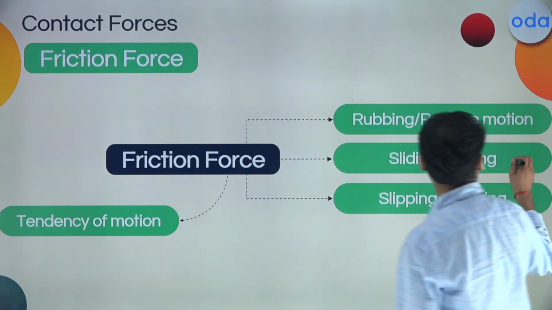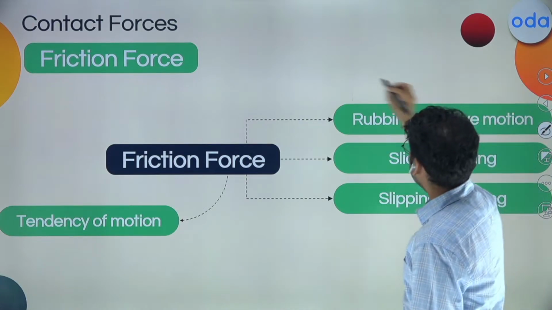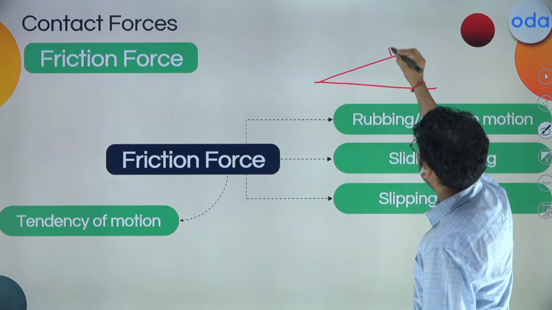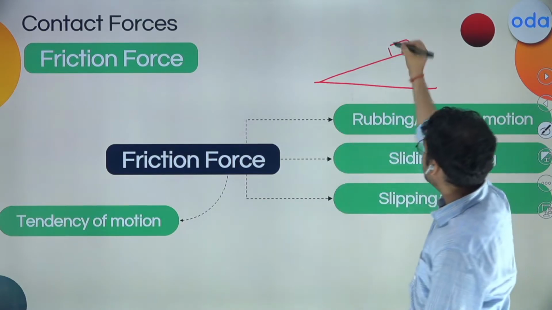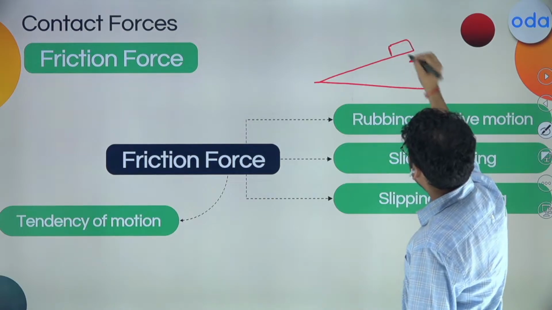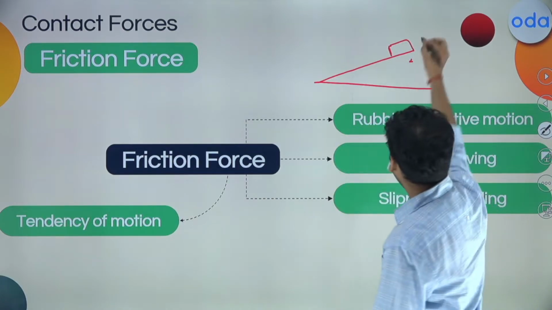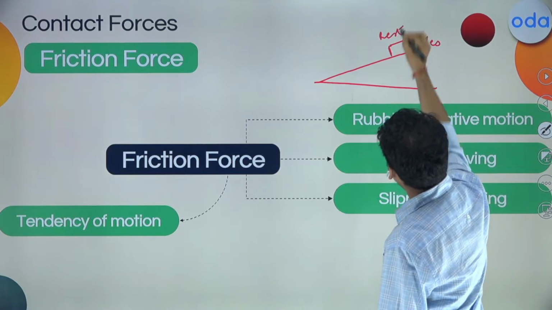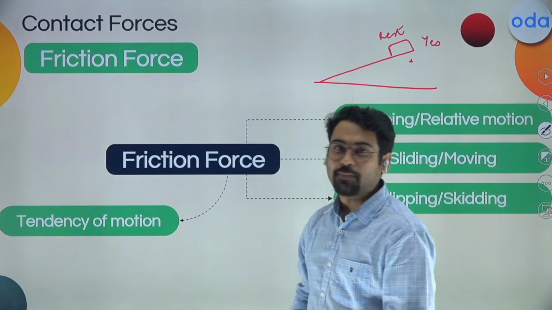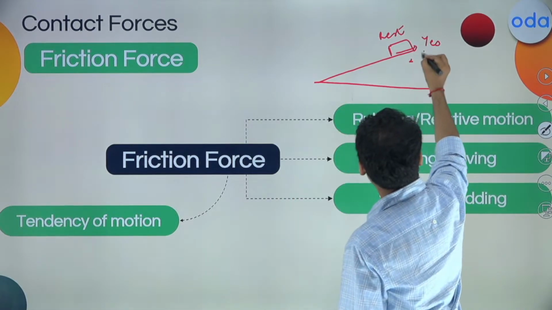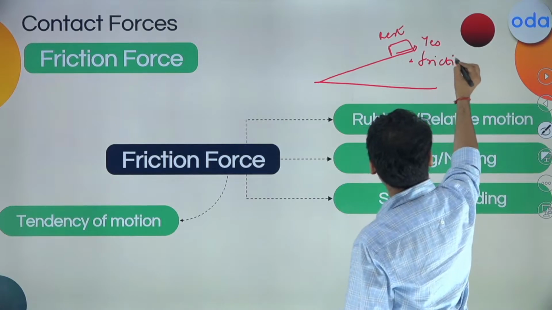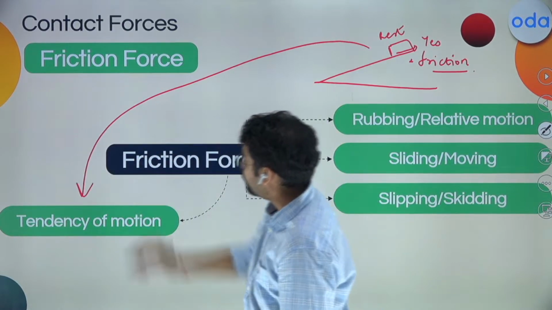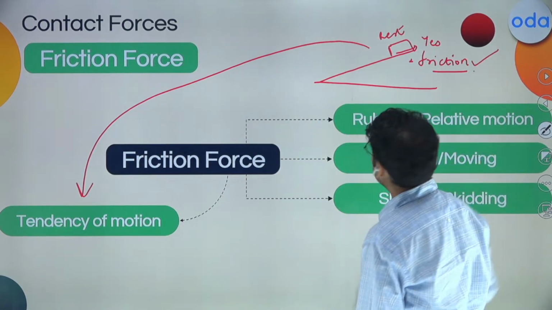I'll just give you a very simple example over here. Let us say that there was a ground and there was a little bit of incline, only a little bit of incline. Now, if I ask this block, do you want to move? If the answer is yes, but it is not going to move, that is, it remains at rest. Why does this happen? Because a friction force comes over here and it makes sure that it is not moving. So this will lie under tendency of motion. Friction is acting over here.